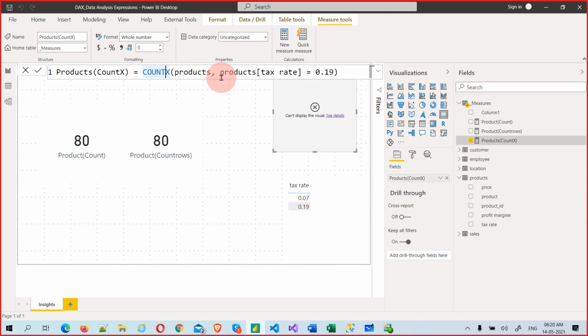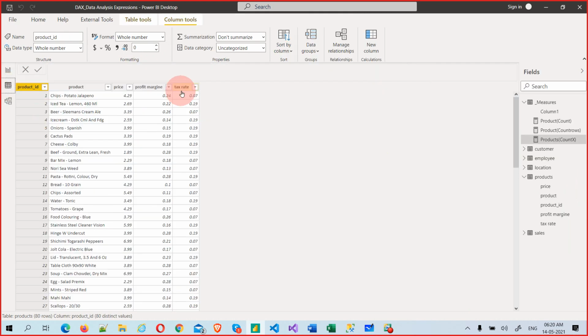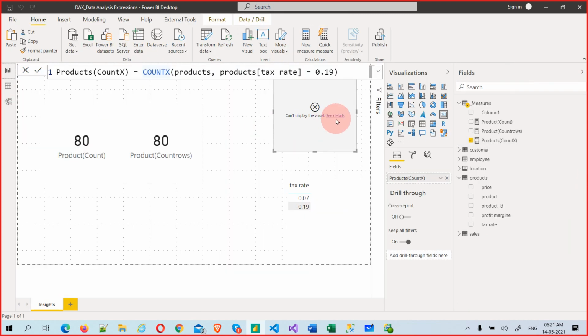Whatever you do with X, it will be done as a row by row expression. It will just validate and go check the count. Ideally, wherever the value is 0.19, it will go and select. Let's go back and check wherever it is 0.19, ideally those counts should have come here. That is my intent, but it's not giving it.